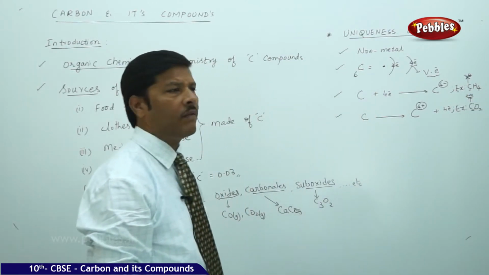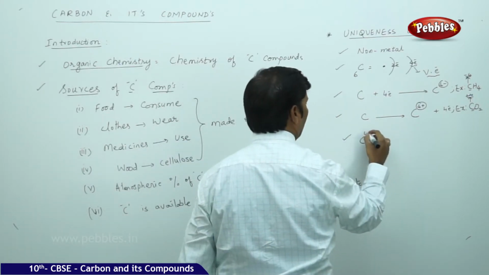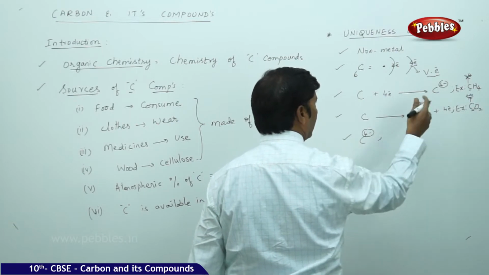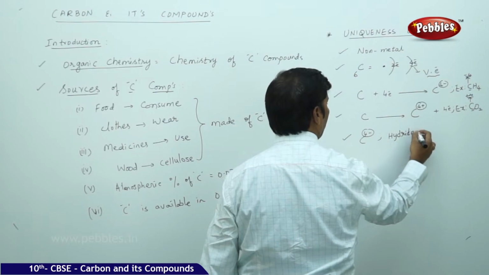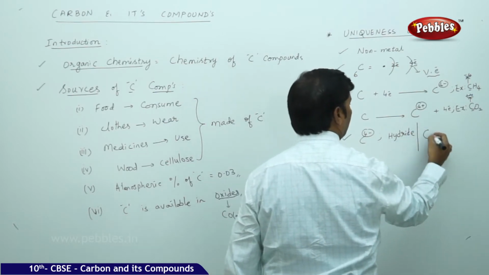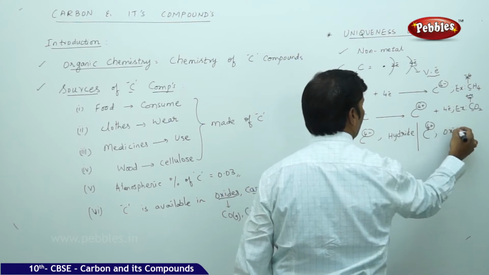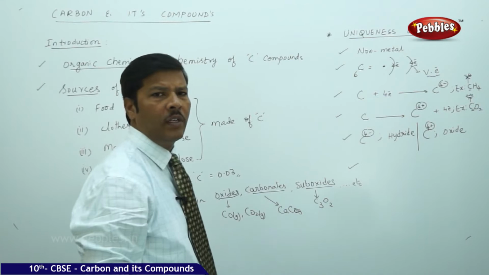That means carbon is available in both forms. Here C4 minus, carbon exists in the form of hydride, and C4 plus, carbon exists in the form of oxide.